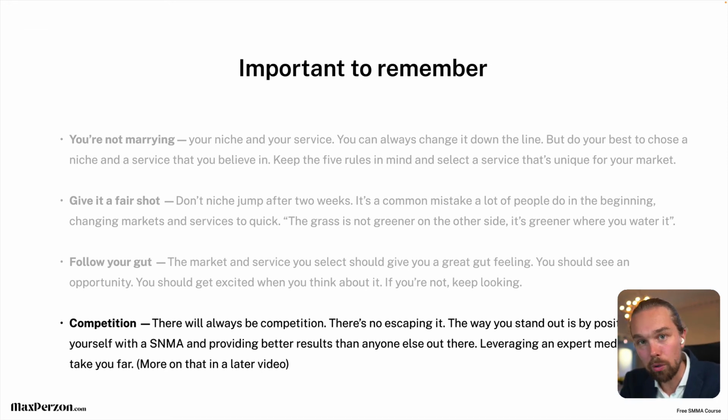So in the beginning, when you don't have that moat, then your moat can be that you select a unique service for a specific niche, right? You're the new kid on the block who brings something new into the market. And that is going to disturb the other agencies because it's like, hey, here's this new guy that we've never seen before. And he's competing with us with a completely different service that we don't know how to do.